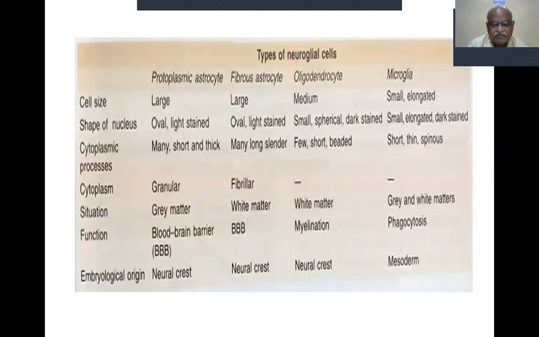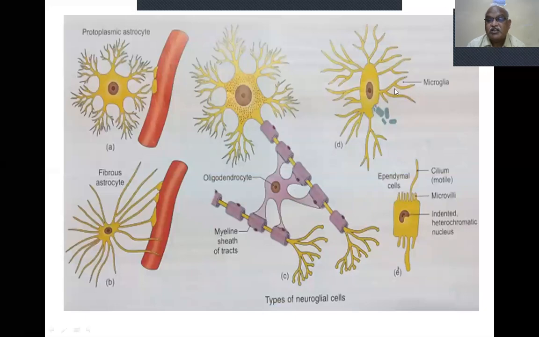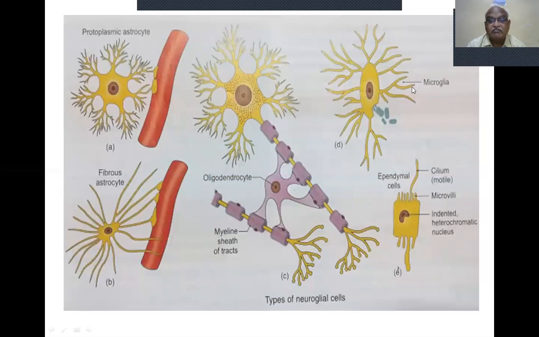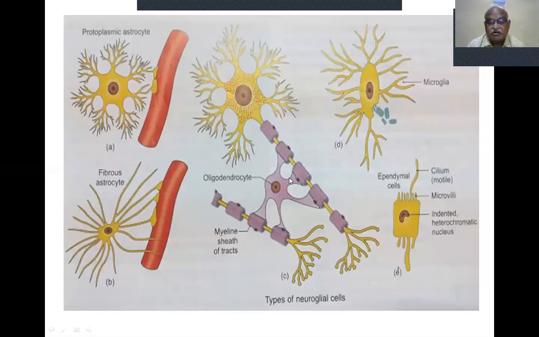Now, this is the cytoplasmic process. Protoplasmic astrocyte: many short and thick. Fibrous astrocyte: many long and slender. Oligodendrocyte: few, short, beaded. Microglia: short, thin and spinous. I will show you the microglia. Short, thin and processor like one. This is large in size. This is a projection from the oligodendrocyte. This is one projection. This is one projection. How their projections are different.